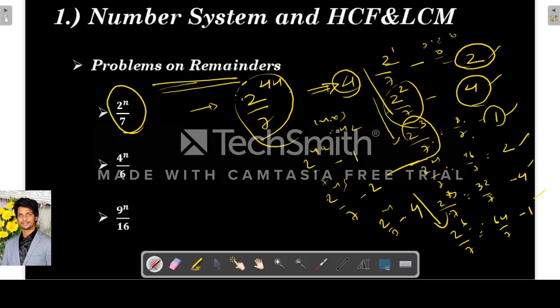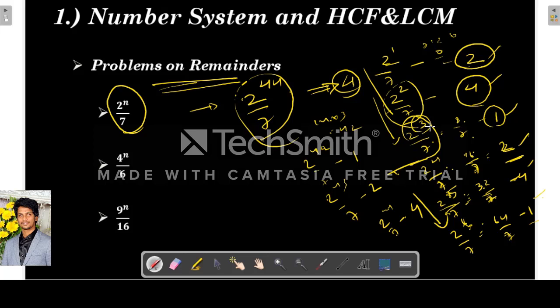2 power 3 by 7, 8 by 7, the remainder is 1. Then again 2 power 4 by 7, which is 16 by 7, 7 2s are 14, the remainder is 2. 2 power 5 by 7, 2 power 5 is 32, 32 by 7, 7 4s are 28, the remainder is 4. So 2 power 6 by 7 is 64 by 7, the remainder is 1.